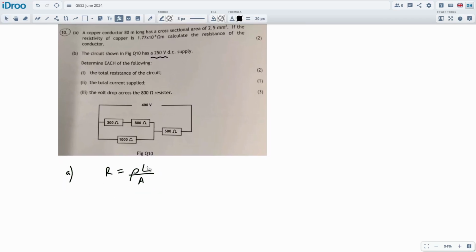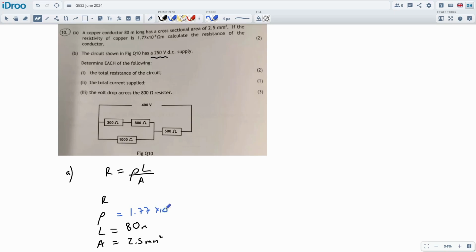Okay. So the length of the conductor I can see. So let's do R, rho, L, and A. The length of the conductor is 80 meters. That's just fine. Cross-sectional area. Now this is strange. We've got 2.5 millimeters squared. This is a problem because the resistivity is not given in millimeters. The resistivity is 1.77 times 10 to the negative 8 ohm meters. We need things to be in meters for them to work. So we're going to have to convert this cross-sectional area into meters. We'll have a look at that in a second. And then we just got to calculate the resistance of this thing.